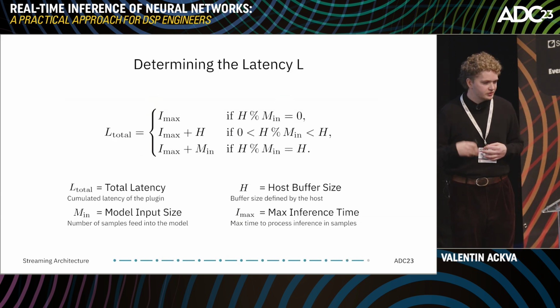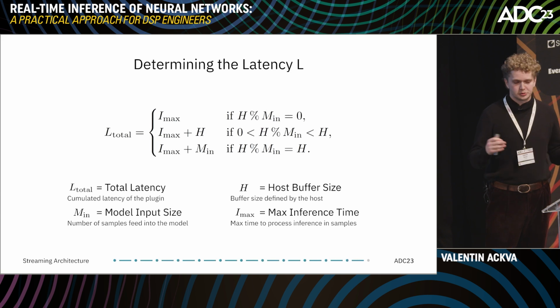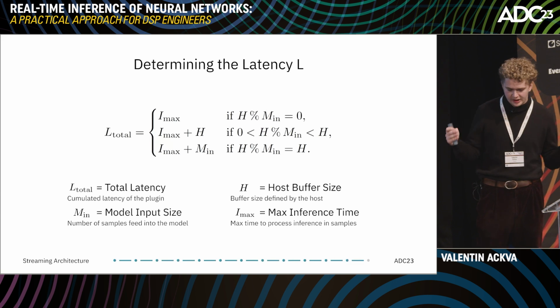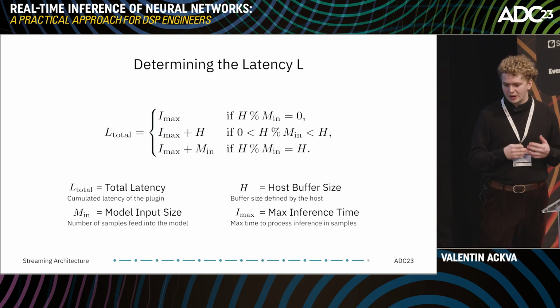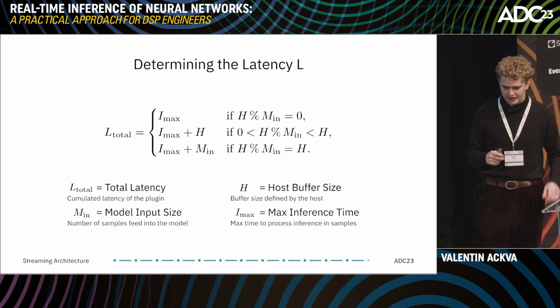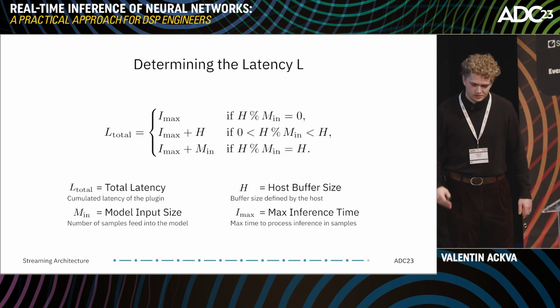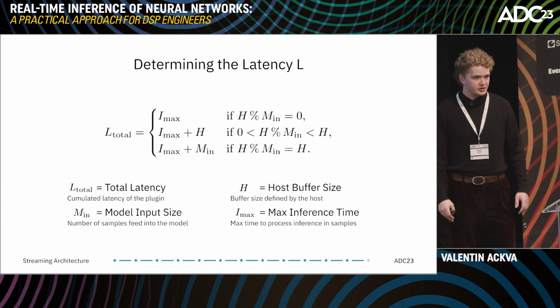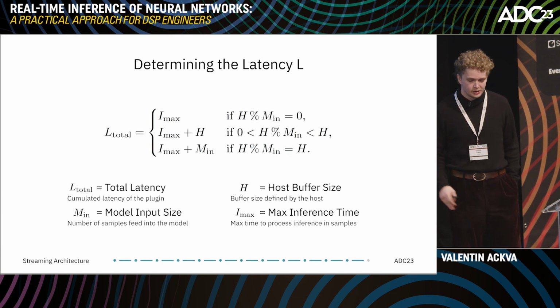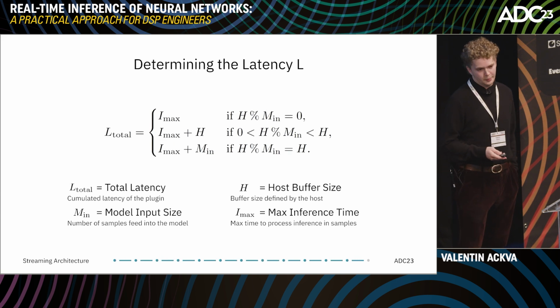Well, here we have a quite similar equation. It depends on three conditions. First, we divide the host buffer size by the model input size. And if the remainder is 0, we just take the maximum inference time. If the remainder is smaller than the whole buffer size, then we have to also add the host buffer size. And if it's greater, then we have to add the model input size. And with that, we can calculate the additional latency. And this will also be the overall latency of our plugin. And then we can tell our DAW to compensate for that latency.